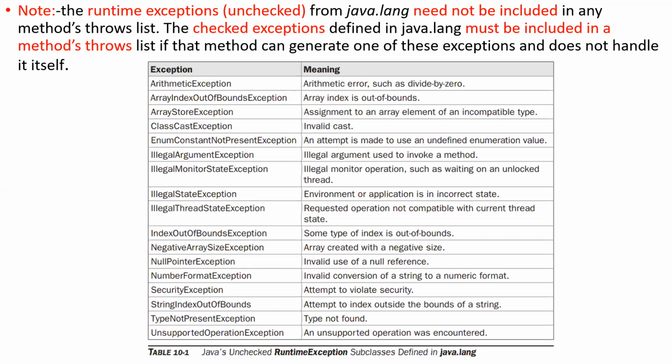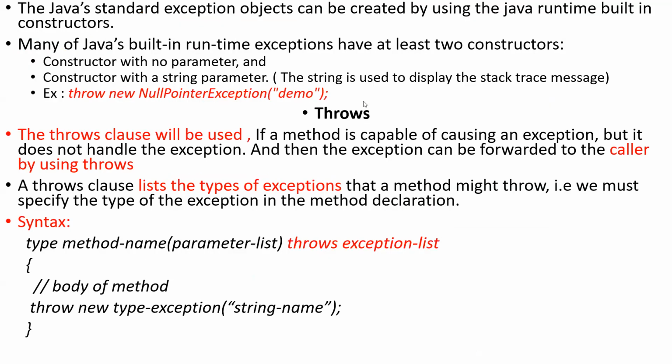For the throws mechanism, we have to write the syntax while defining the method itself. In the header part of the method, we have to write throws, and while writing that, throws will list the types of exceptions, which type of exception that method may produce.